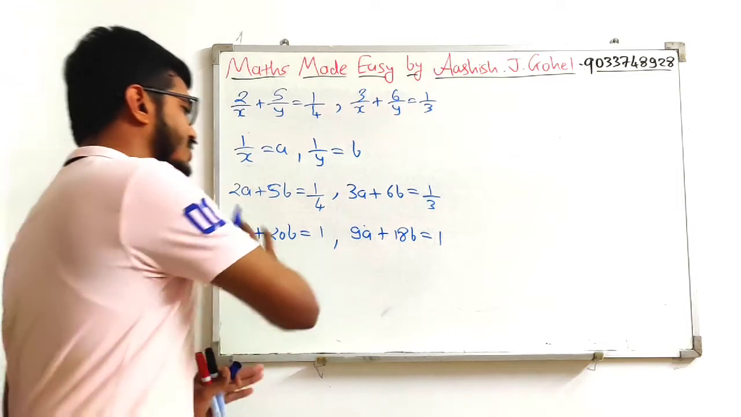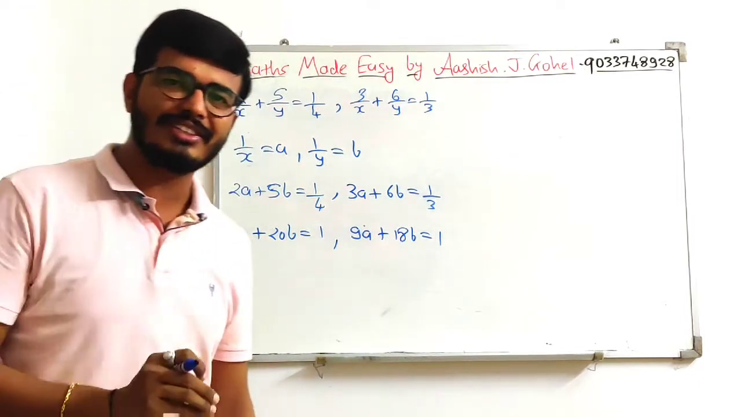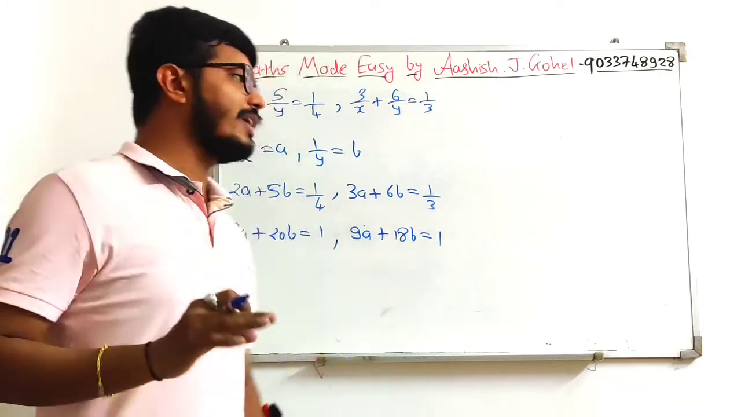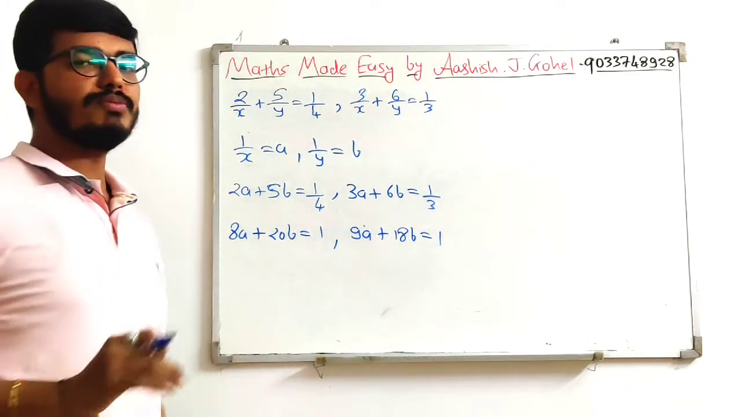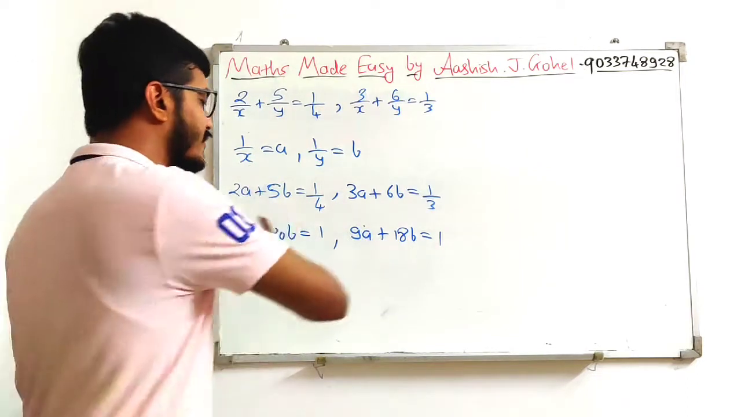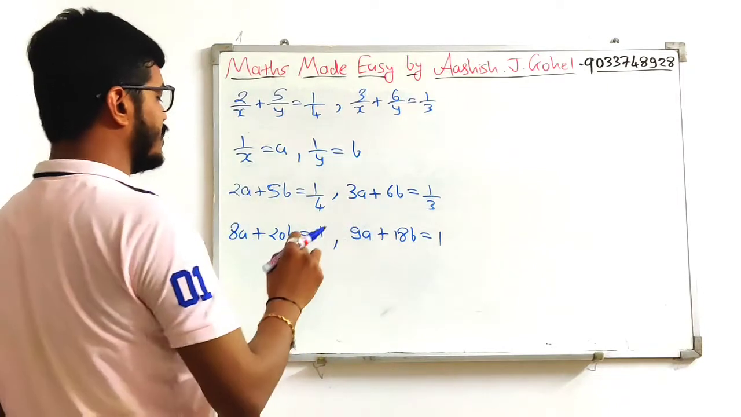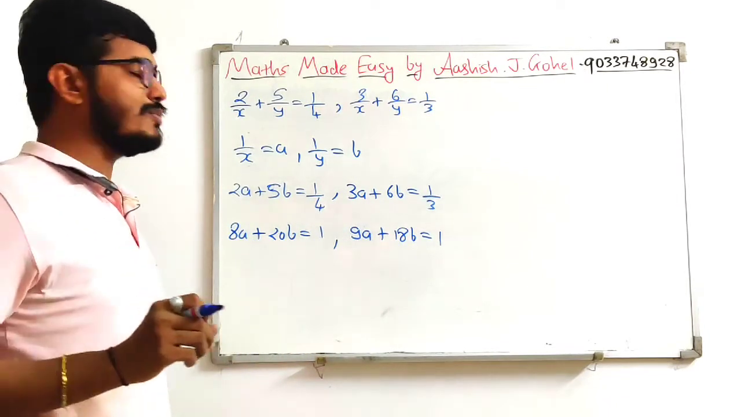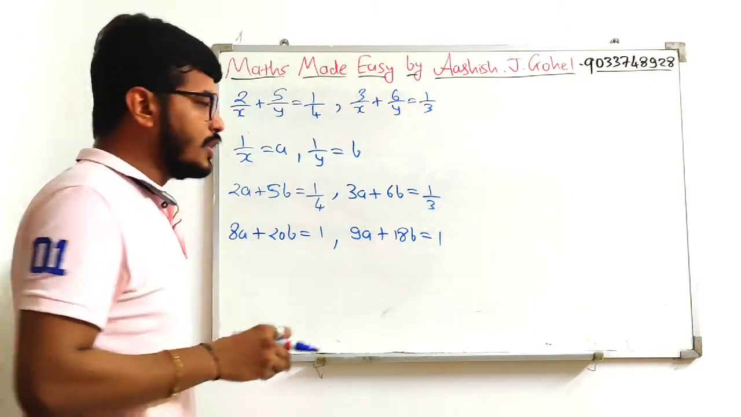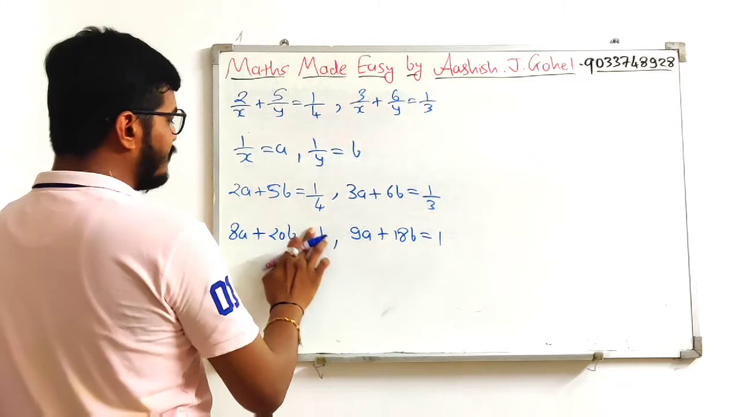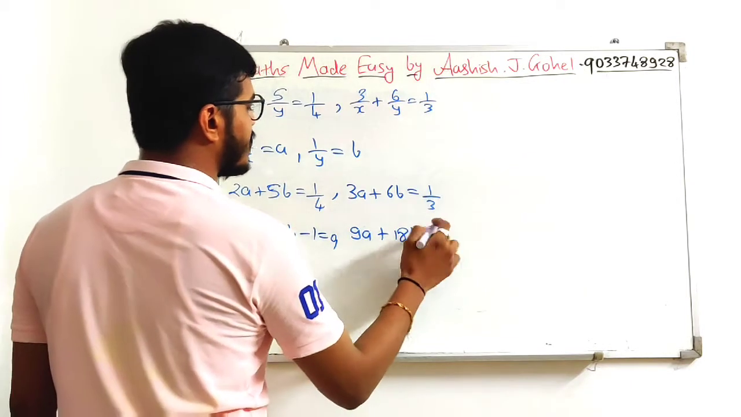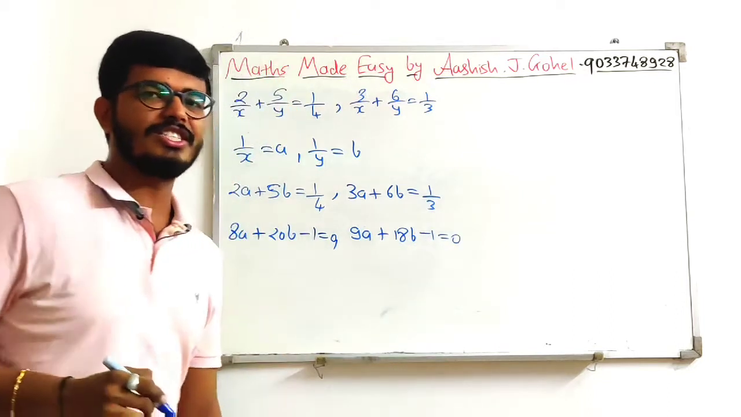Now we can solve this equation with the help of substitution method, elimination method, or cross multiplication method; any of the methods you can use. But here we will be discussing the cross multiplication method, and the condition for the cross multiplication method is that all the terms must be on the left hand side of the equal sign. So just to do that, I am changing this: 1 is equal to 1 means minus 1 is equal to 0, and here also the same, minus 1 is equal to 0.